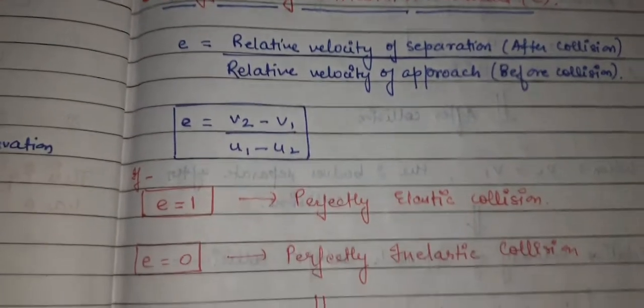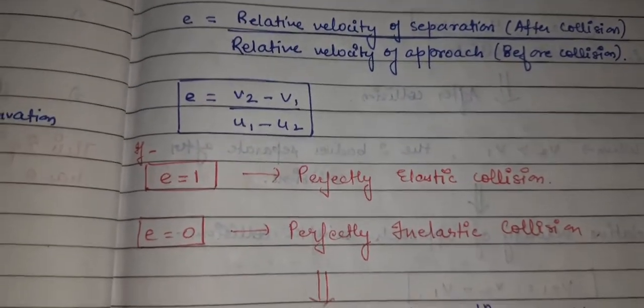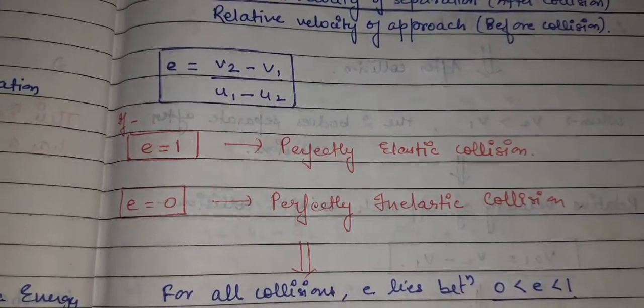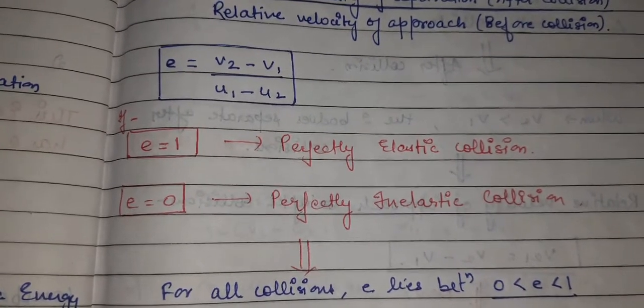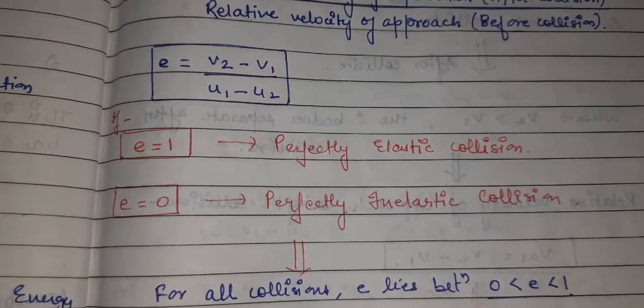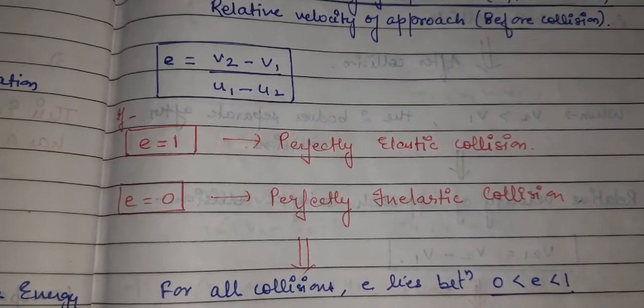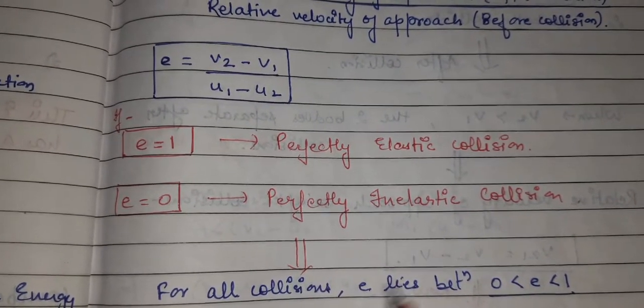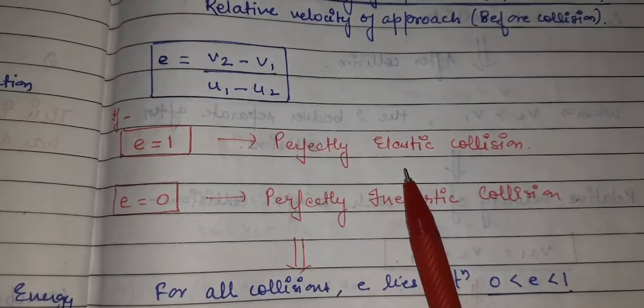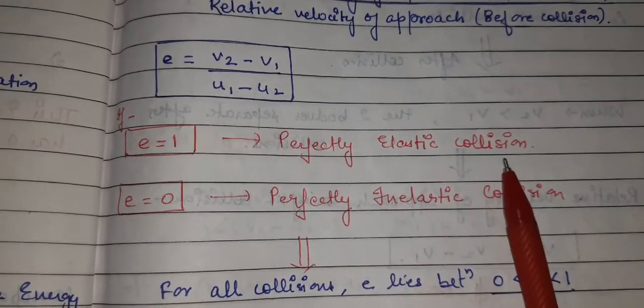Keep this in mind: if the coefficient of restitution equals 1, it means the relative velocities of approach and separation are equal to each other, that is V21 should be equal to U12. That type of collision is called a perfectly elastic collision.